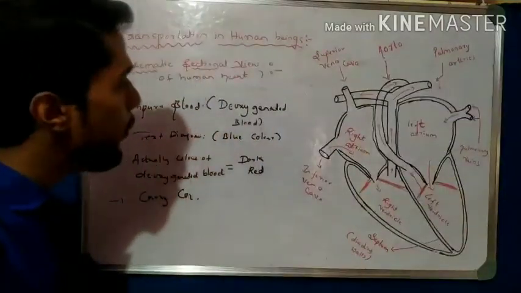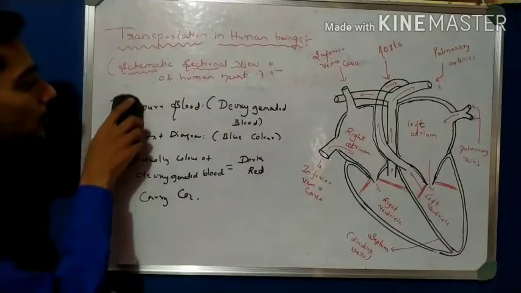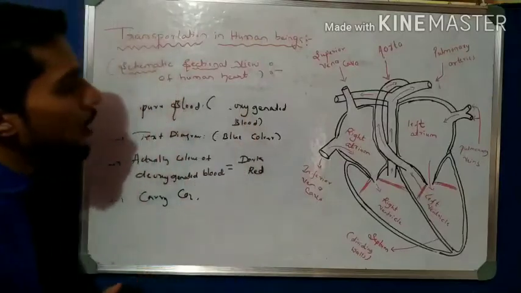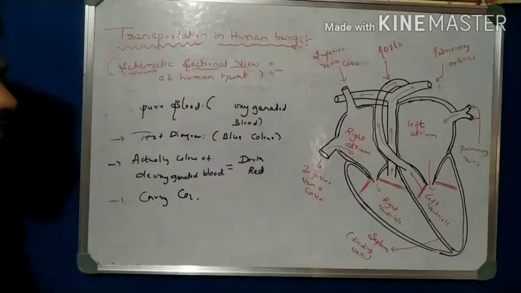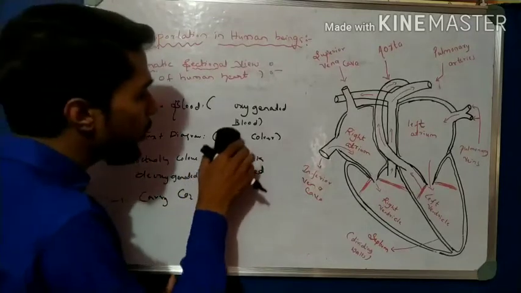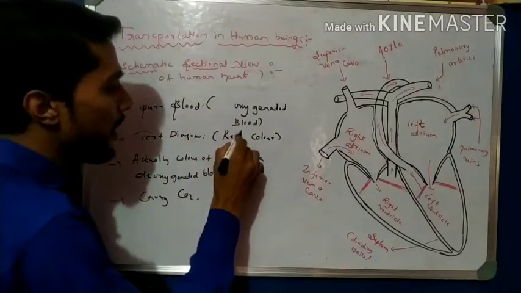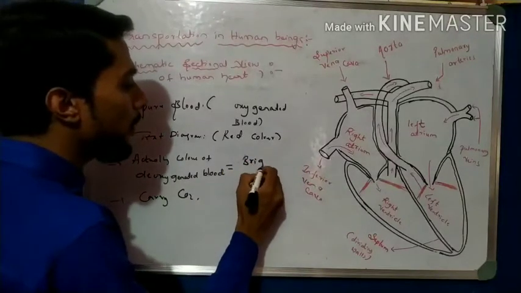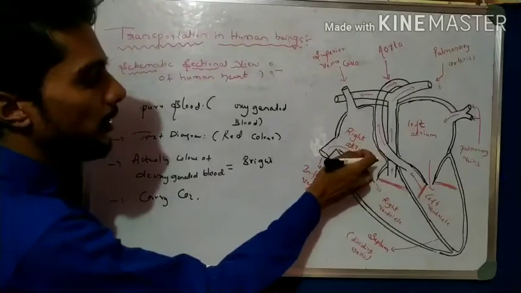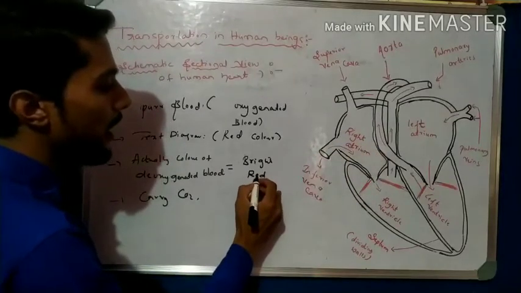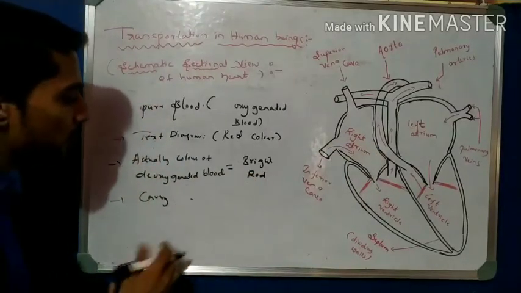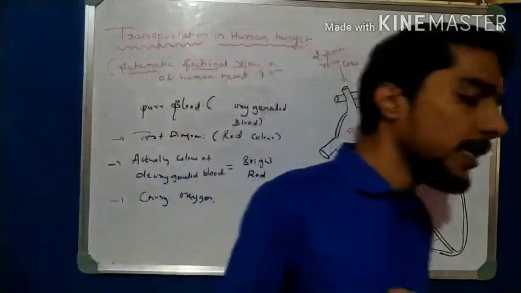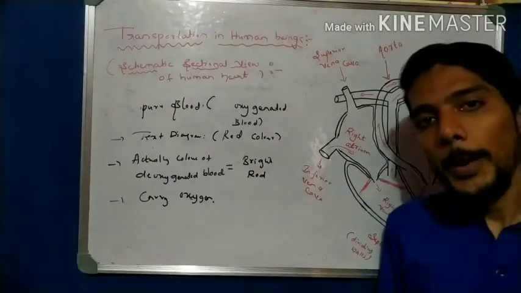Now come to the other very important one, that is pure blood. What is pure blood? Pure blood is nothing but the oxygenated blood. In the textbook they give it red color, which is correct, and the actual color is also bright red, like our red pen. It carries oxygen, so it is called pure blood.